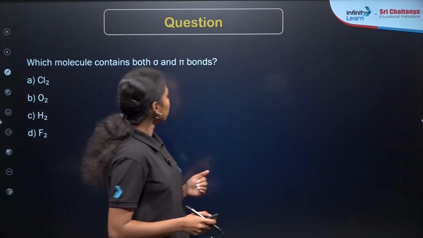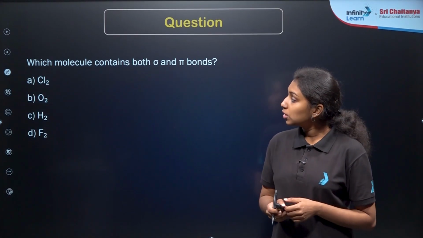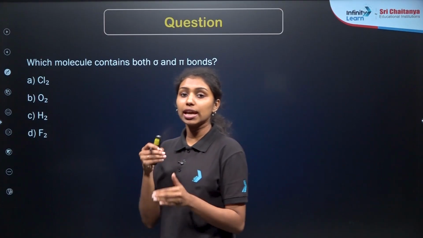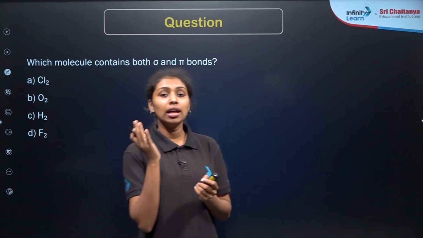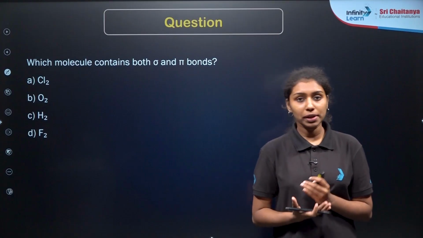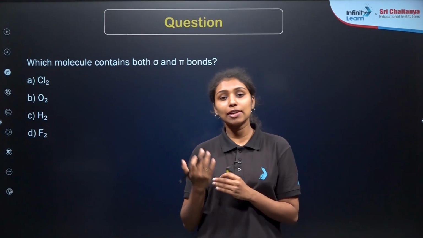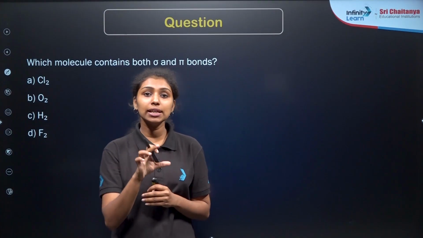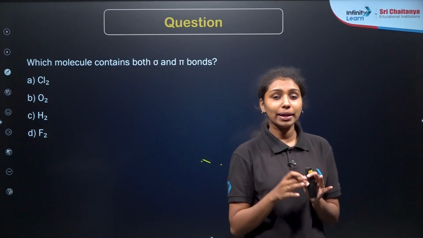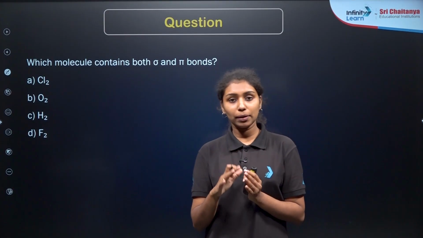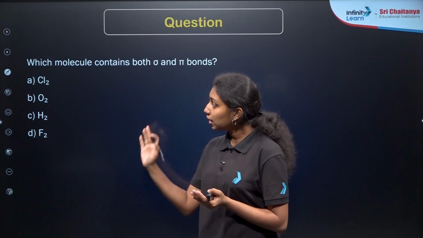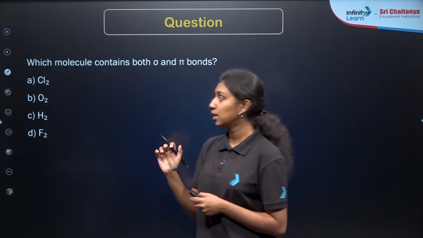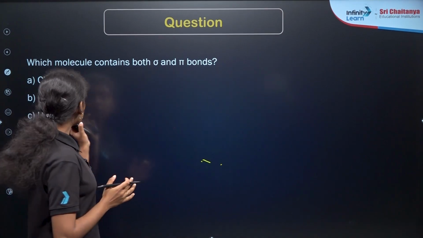Here is our last question. Which molecule contains both sigma and pi bonds? In the case of valence bond theory, we have already studied these bonds are formed by the overlapping of atomic orbitals. So depending upon the overlapping, they will be forming sigma bonds as well as the pi bonds, right? In the case of sigma bonds, they are formed by the axial overlapping or head-on overlapping. In the case of pi bonds, they are formed by the lateral overlapping or the sidewise overlapping. So here, in the given molecules, we need to identify which molecule contains both sigma and pi bonds. So we need to just draw the structure of this molecule.